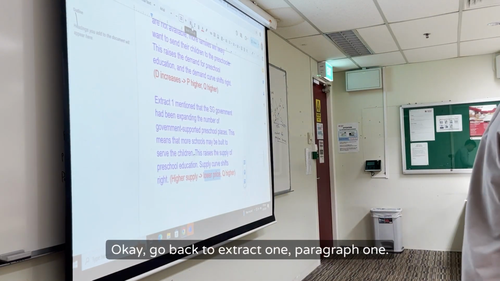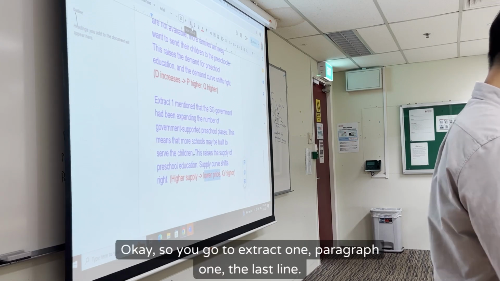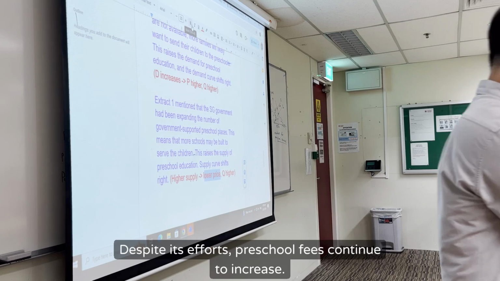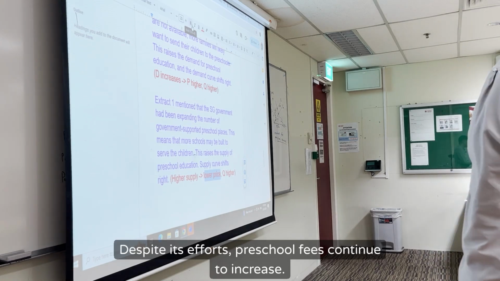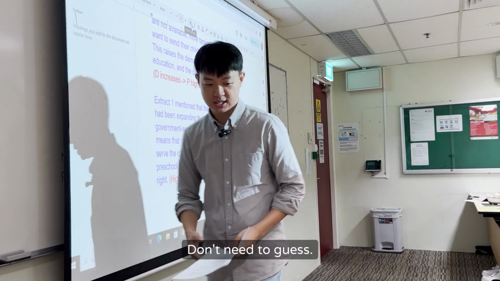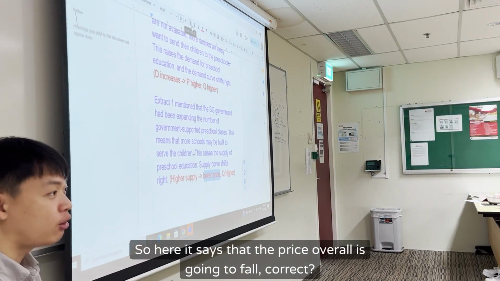Go back to extract 1, paragraph 1, the last line. Despite its efforts, preschool fees continue to increase. So we have the outcome already, right? Don't need to guess. So here it says that the price overall is going to fall, correct?